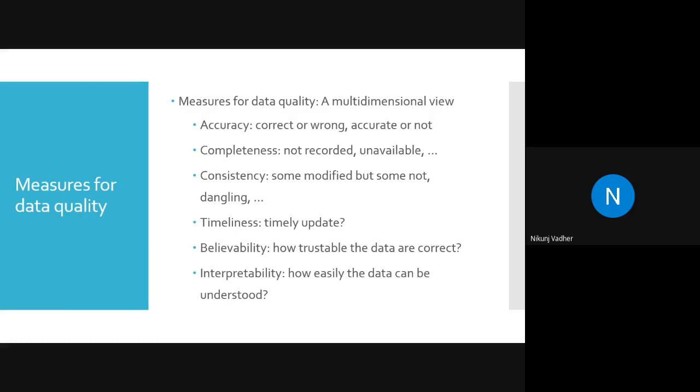So, what have we discussed in the last session? In the last session, we continued our discussion with knowing your data. After knowing your data, we discussed what data pre-processing is. In data pre-processing, we started with the qualities of data, or you can say measures for quality of data. So that we have discussed.